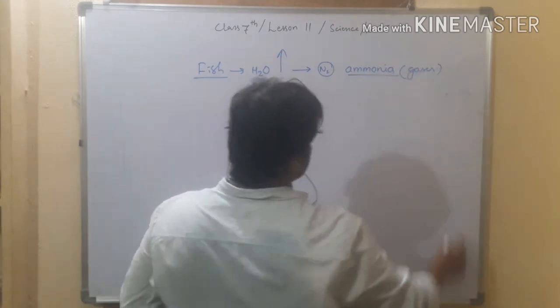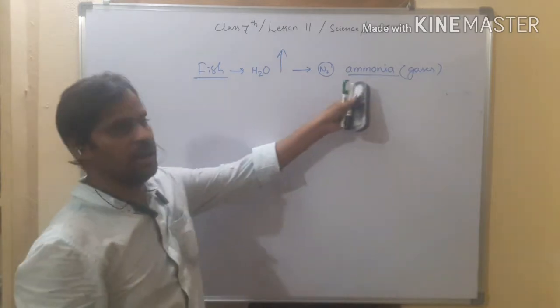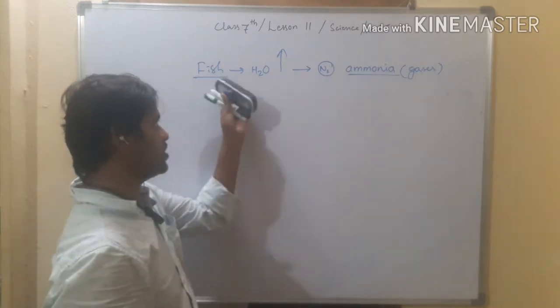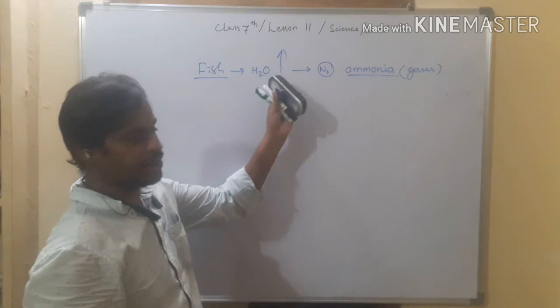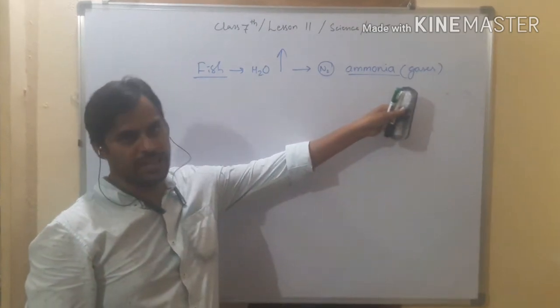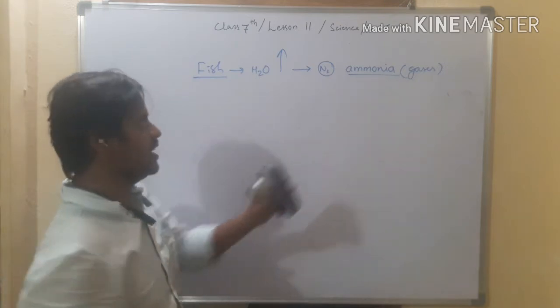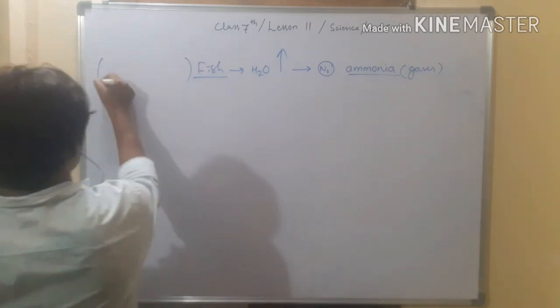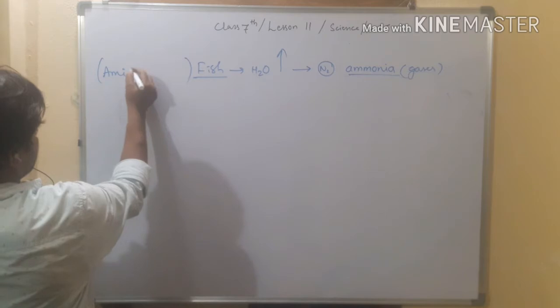Fish live in more water, so they release ammonia in the form of gas, so the fish is called an ammonotelic